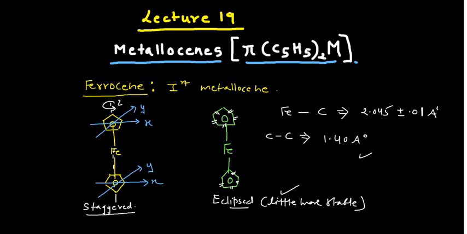Now please remember this point also: this Cp, I can write it as Cp. In this complex it acts as a radical, and hence it is a 5 electron donor.